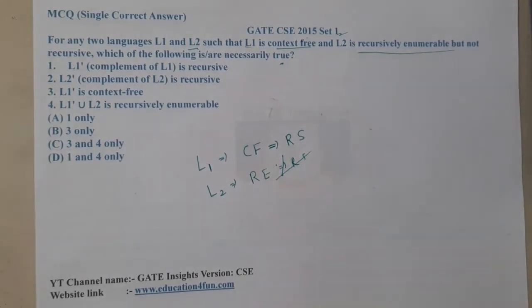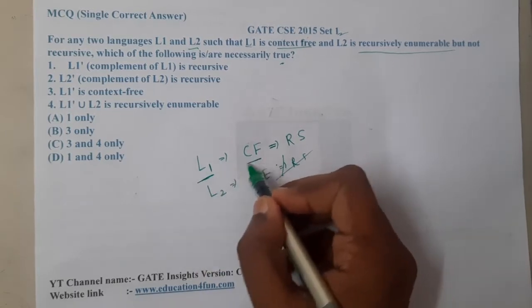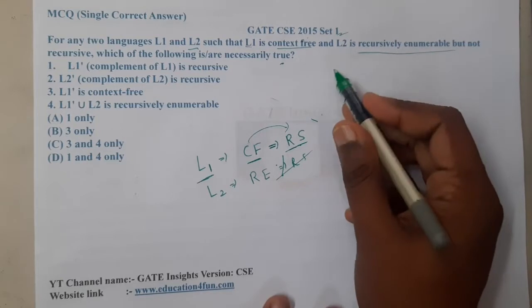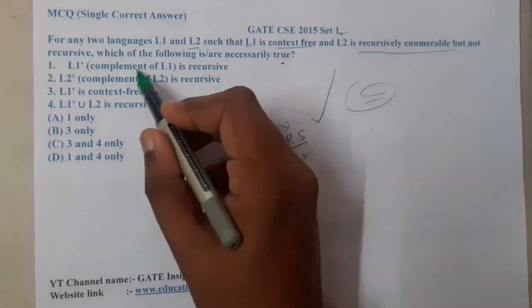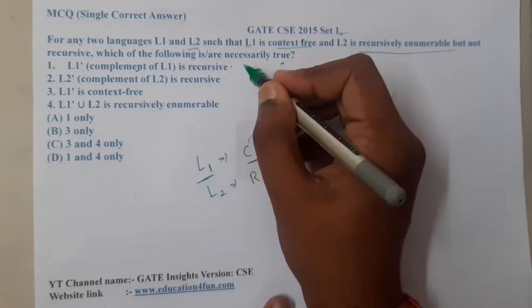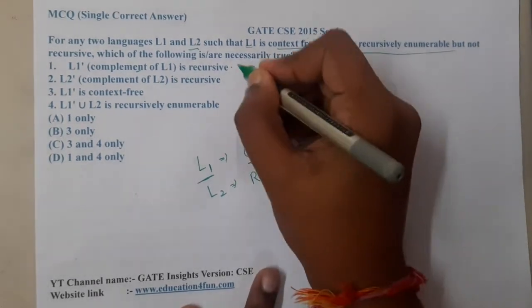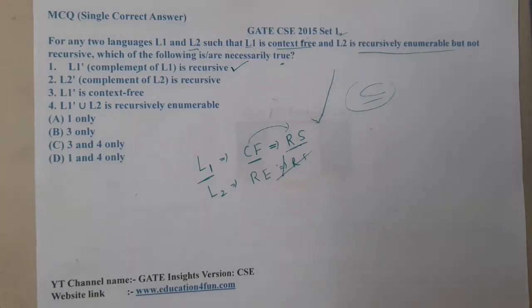The first statement says that L1 complement is recursive. L1 is context free, which means indirectly it is a recursive set also. A recursive set is closed under everything, not only subset but also complement. So we can say 100% that this is true. We can conclude that the first one is true. Moving on to the second one.